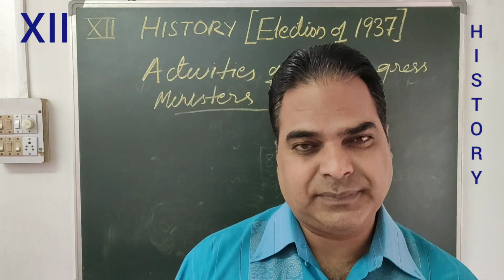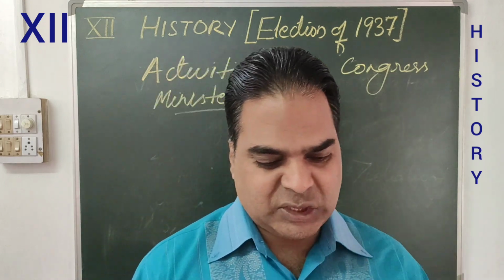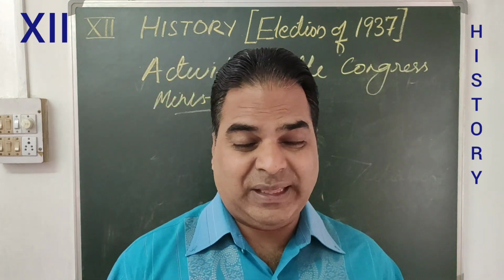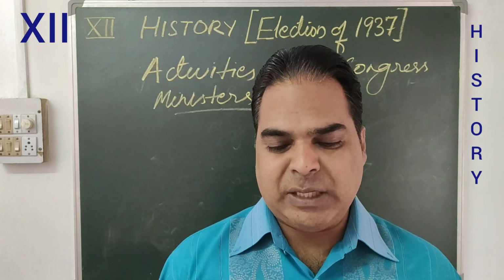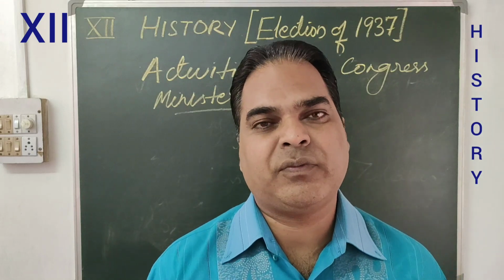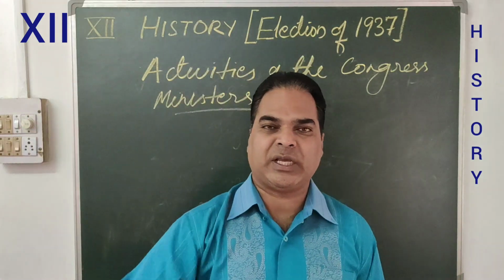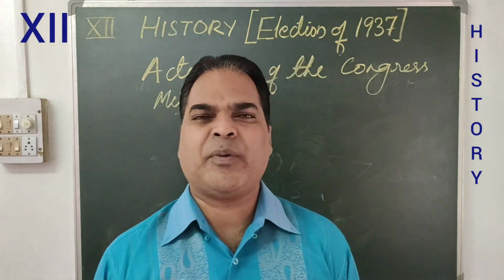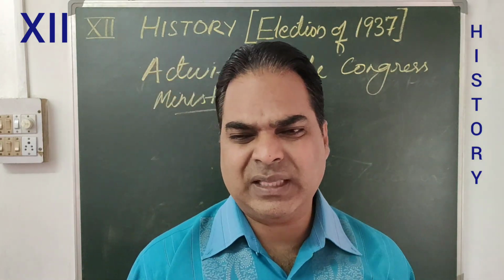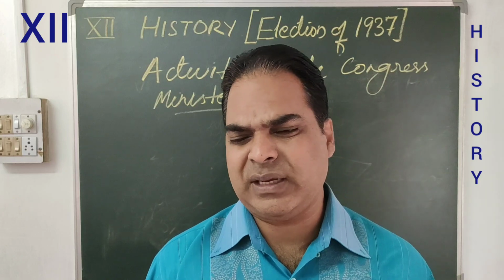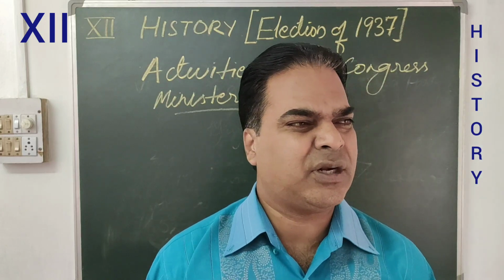The first thing the Congress ministers did was they were committed to freeing the political prisoners. They had promised that we will free the political prisoners. And who are the political prisoners? When we think of prisoners, we think of robbers or kidnappers or criminals. No, it's not that.